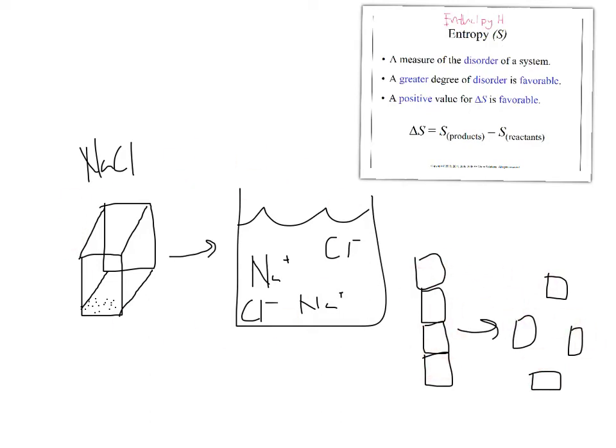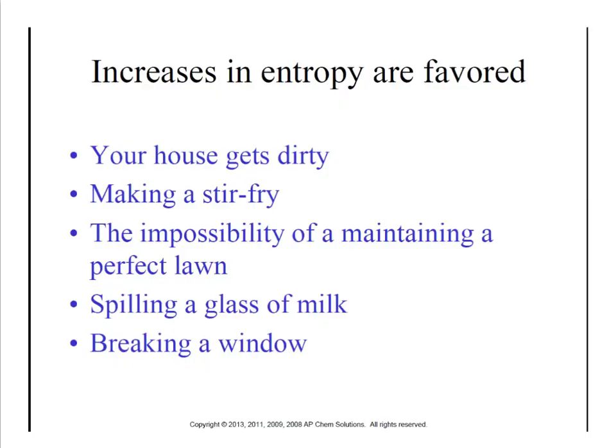Just like for dissolving, you'd have to physically go through and take out the sodiums, take out the chlorines, and reform this into it. So if you really stop and think about it, entropy is everywhere. Does your house ever get cleaner as it just sits there? No, it gets dirtier. You have to physically go and clean it. If you make stir fry, you put a bunch of different vegetables in there. As you stir it, does all the broccoli end up on one side and all the snow peas end up on the other side? No, they end up kind of mixed up all together. They enter a state of disorder. So nature naturally goes towards disorder. It takes energy to move things from disorder back to order.